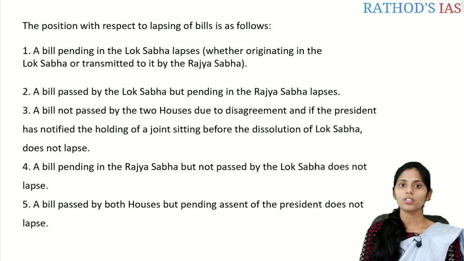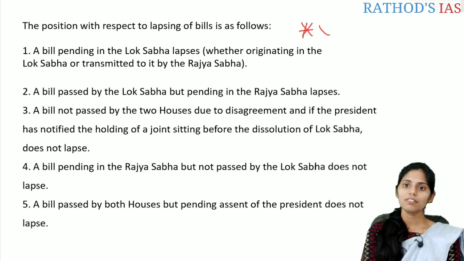So let us see the position regarding the lapsing of a bill. This part is very important regarding the prelims, so please focus here.